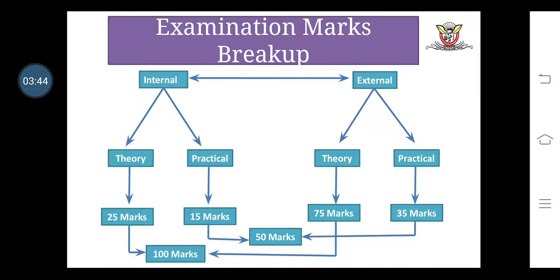So 10 marks from theory and 5 marks from practical are under the category of continuous mode. In the next slide we will discuss the continuous mode marks.